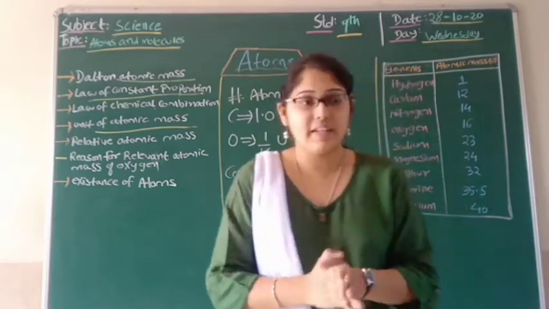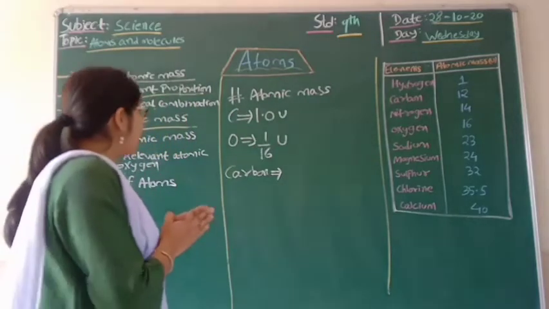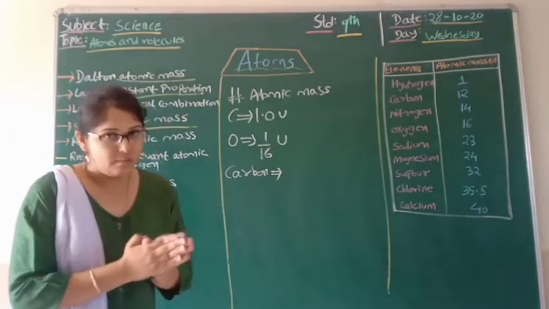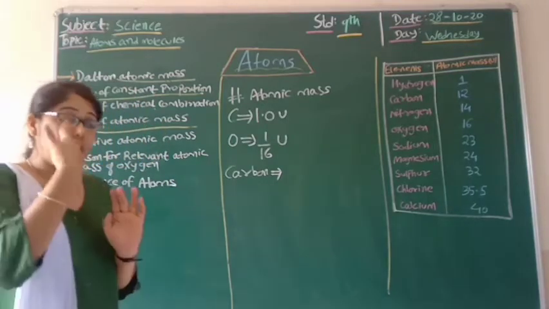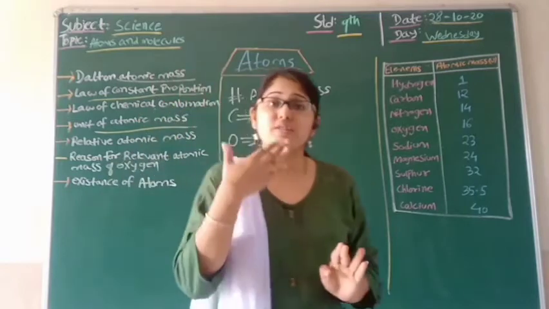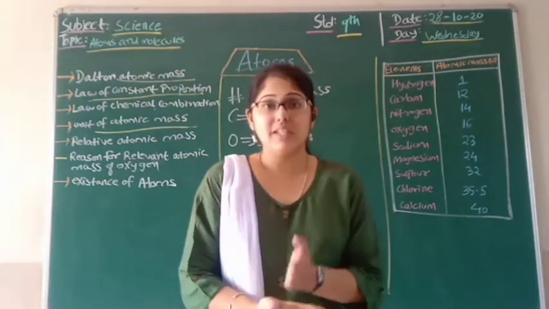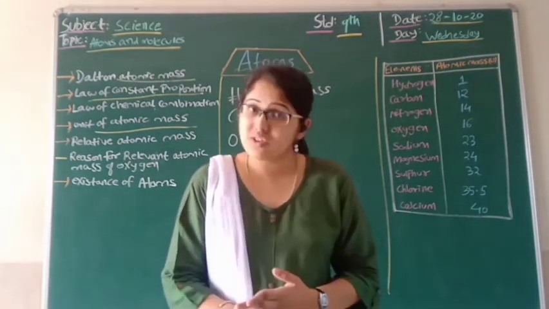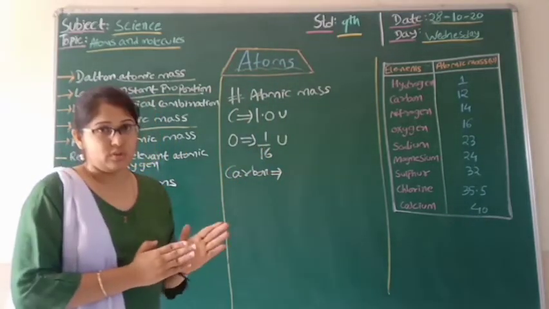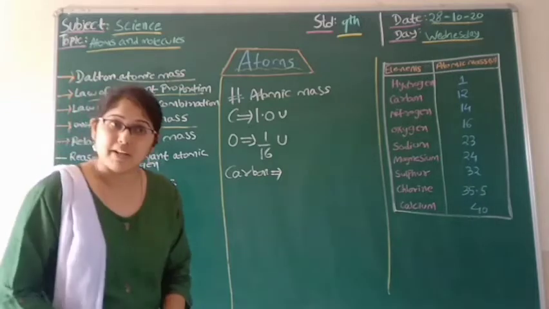Carbon is having 1.0 unified atomic mass, and oxygen is naturally found in compounds. Scientists were successfully able to find the atomic mass of oxygen, that was about 1 by 16 U. That is 1 by 16 unified mass.